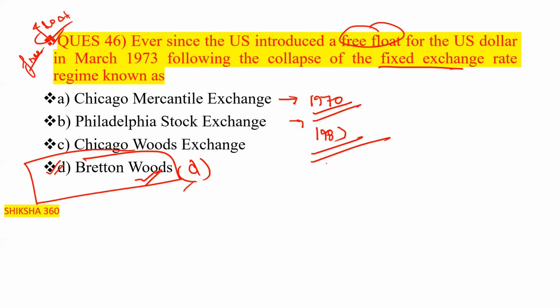So the correct answer of this question is option number D, that is Bretton Woods. The fixed exchange rate regime is known as the Bretton Woods.